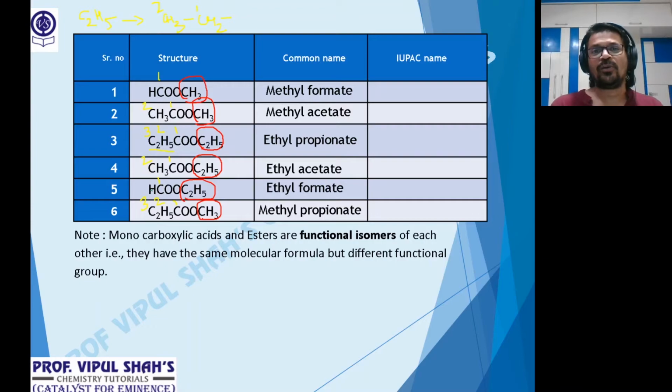Now before we go to the IUPAC, some important information. Esters are mainly used as flavors. If you remember, I told you earlier, all the fruity smells, the deos and perfumes which girls generally use, are mainly esters. And some of them are food flavors also. For example, ethyl formate, the 5th one, has a rum flavor.